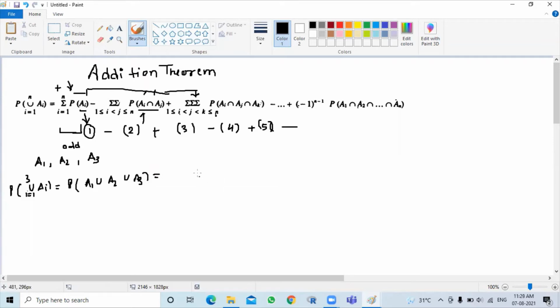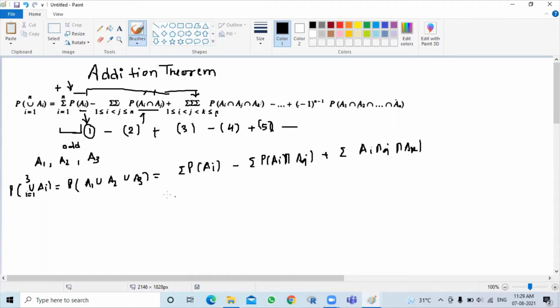Then this is first of all the sum of all the probabilities, summation Ai, minus summation Ai intersection Aj, plus summation Ai intersection Aj intersection Ak.